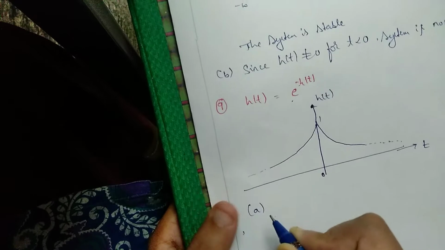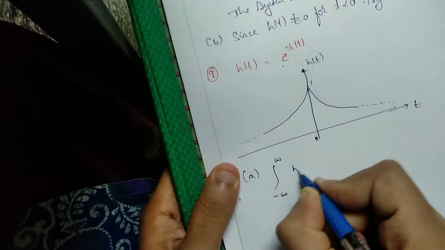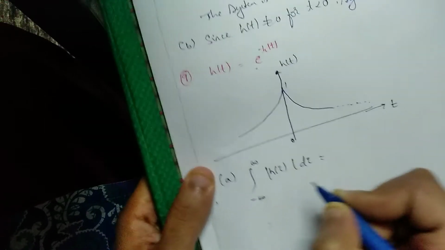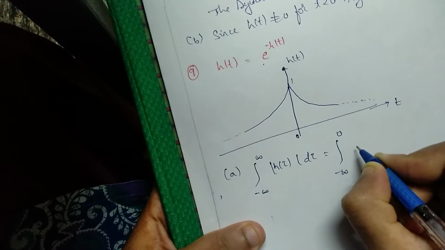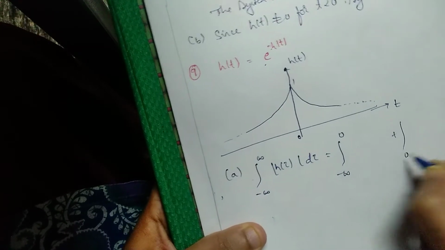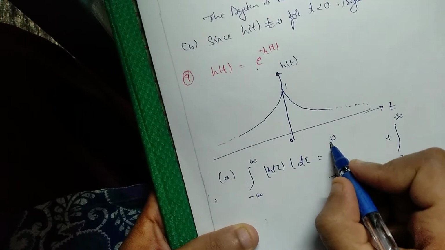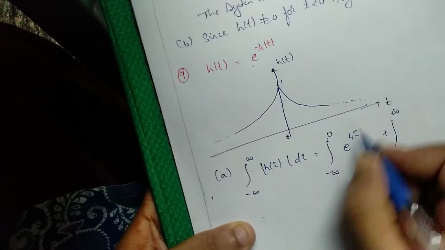To check the stability, we are integrating from minus infinity to infinity, h of tau d tau. Right now I am splitting it from minus infinity to 0, then 0 to infinity. Minus infinity to 0 means it will take values of e to the power of 4 tau d tau, positive value.